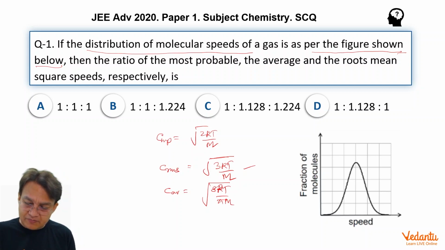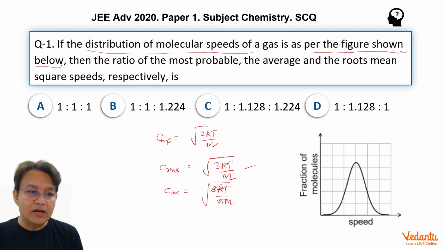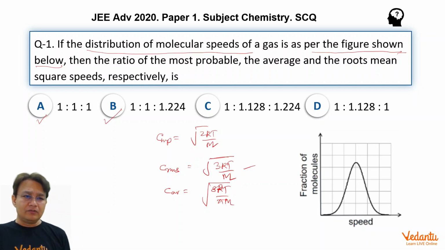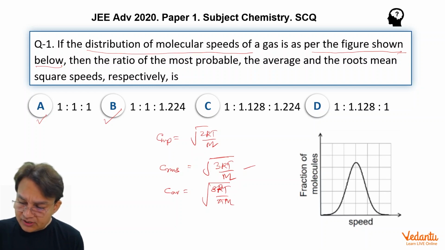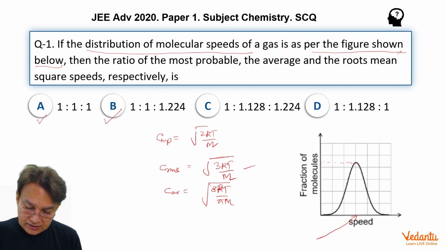Looking at the options is the first smart thing to do. Whenever the problem is slightly difficult, we must look at the options. If we see the options carefully, for a symmetrical distribution, options A and B seem to be the common sense options. In a symmetrical distribution, the speed corresponding to the maximum fraction of molecules is the most probable speed, and it seems to be equal to the mean speed. So I think your answer is A and B.